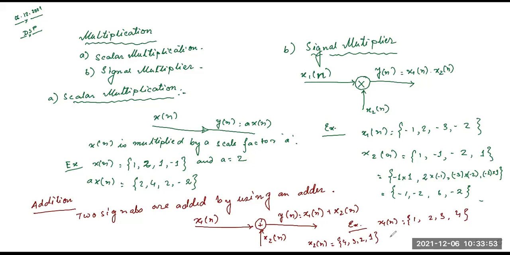So x1 of n plus x2 of n will be 1 plus 4, 2 plus 3, 3 plus 2, 4 plus 1, which is nothing but 5, 5, 5, 5.